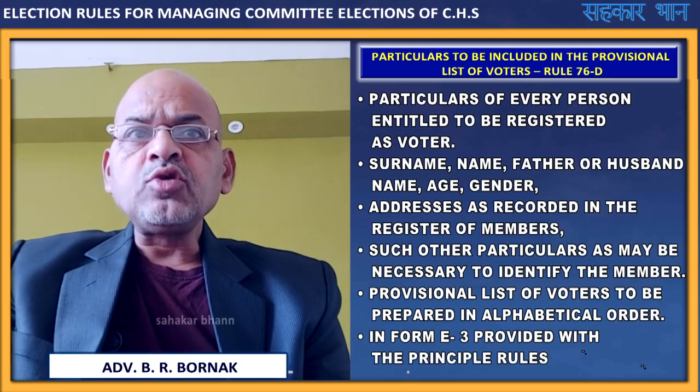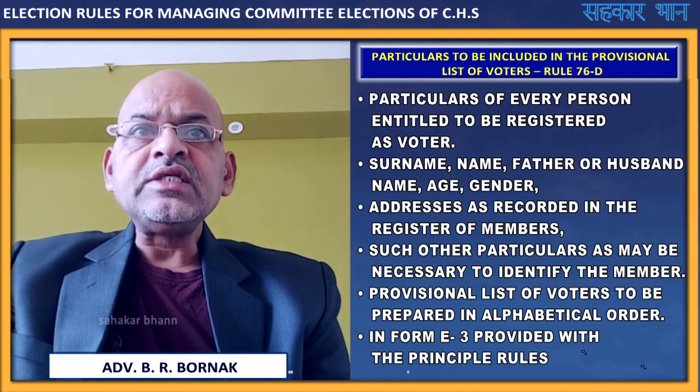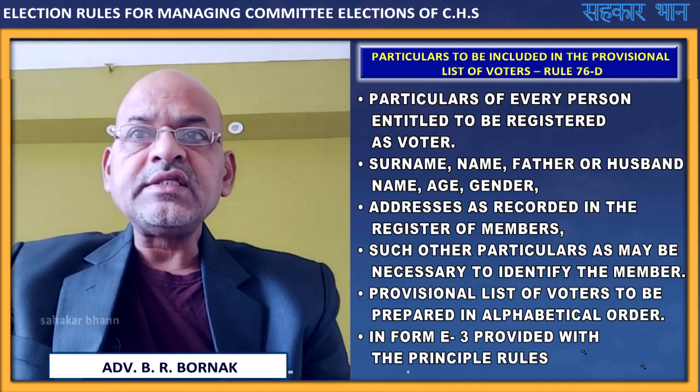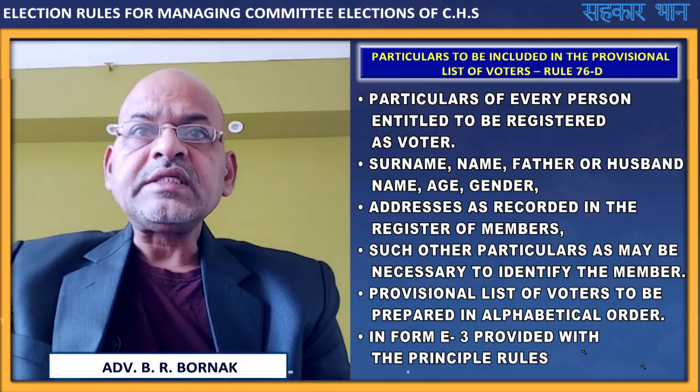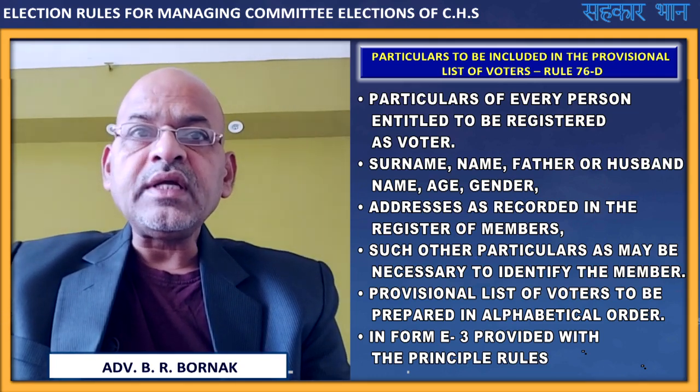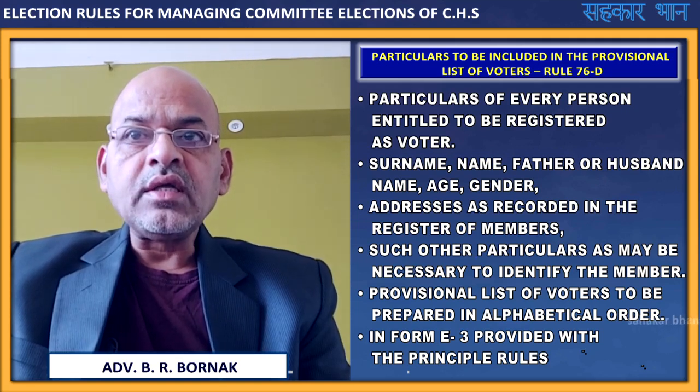Further, as per rule 76D, the particulars to be included in the provisional list of voters are the particulars of every person entitled to be registered as voter.